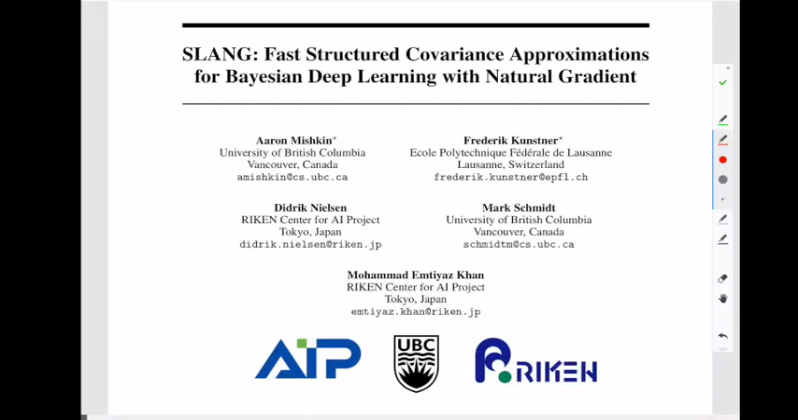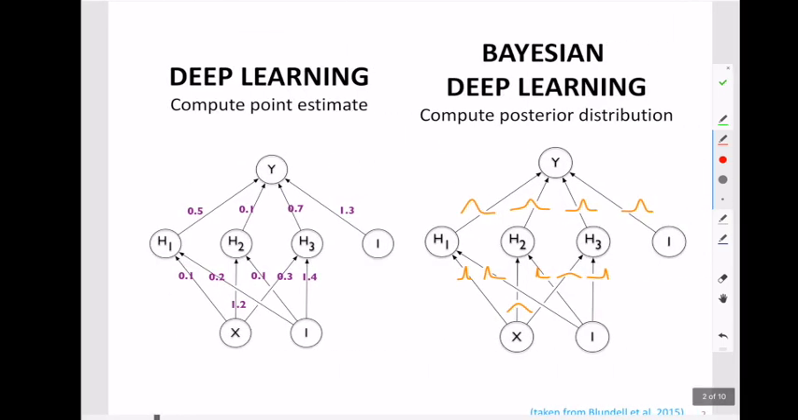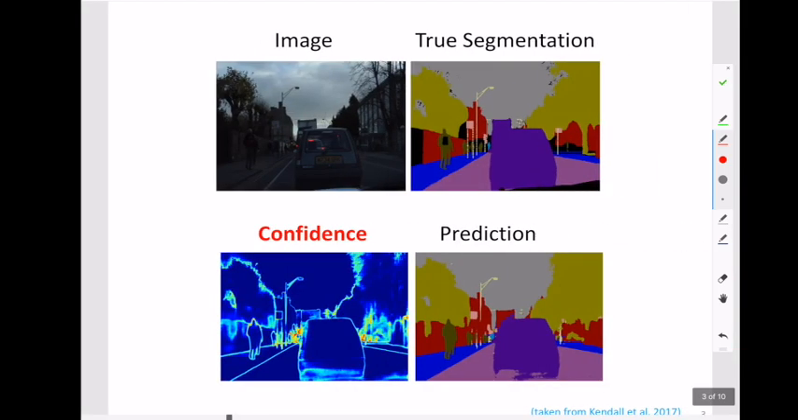In this work, we propose a new method called SLANG to speed up Bayesian deep learning. In Bayesian deep learning, our goal is to compute a posterior distribution over neural network weights. This is different from deep learning where we only compute point estimates. Such a posterior distribution can be used, for example, to estimate the confidence of the prediction of a deep network.